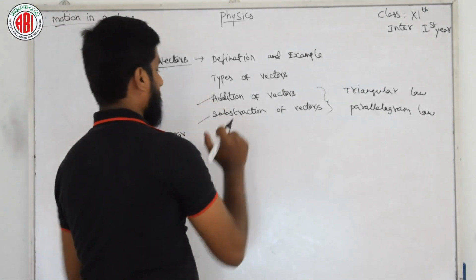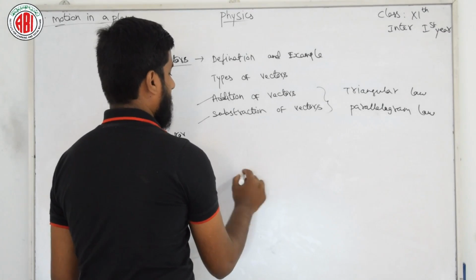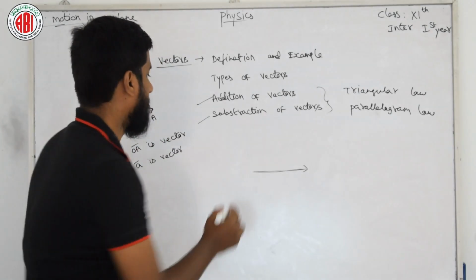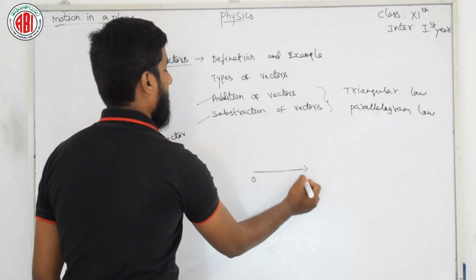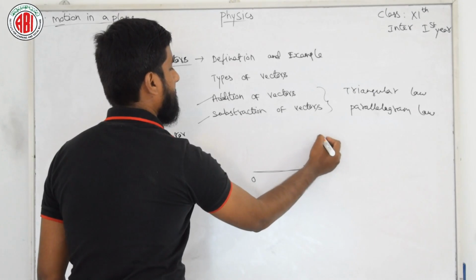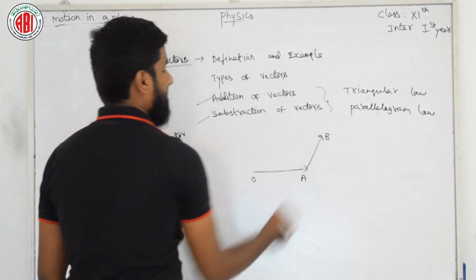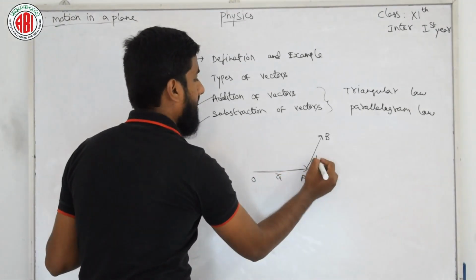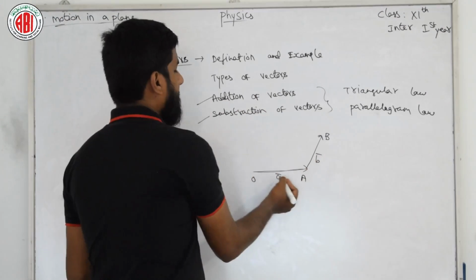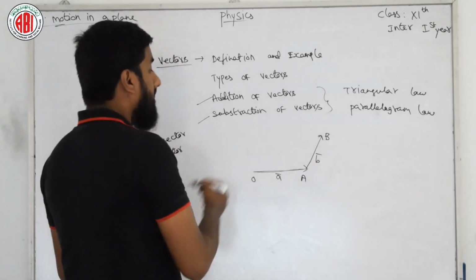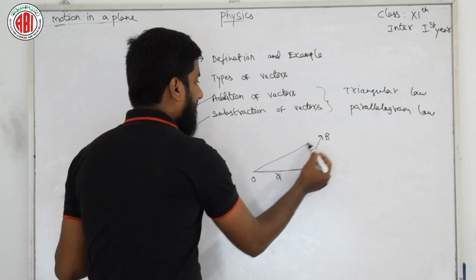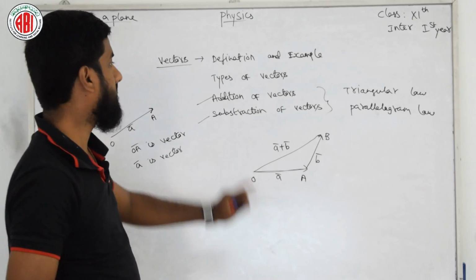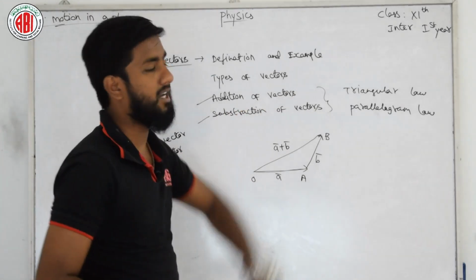First I will explain these somewhat briefly. Let us consider I have one vector here, OA, and I am drawing one more vector and placing this as point B. I am considering this as vector A and this as vector B. So we gave them the names vector A and vector B. The resultant OB is nothing but vector A plus vector B. Like that we can do the addition of vectors by the triangular law.